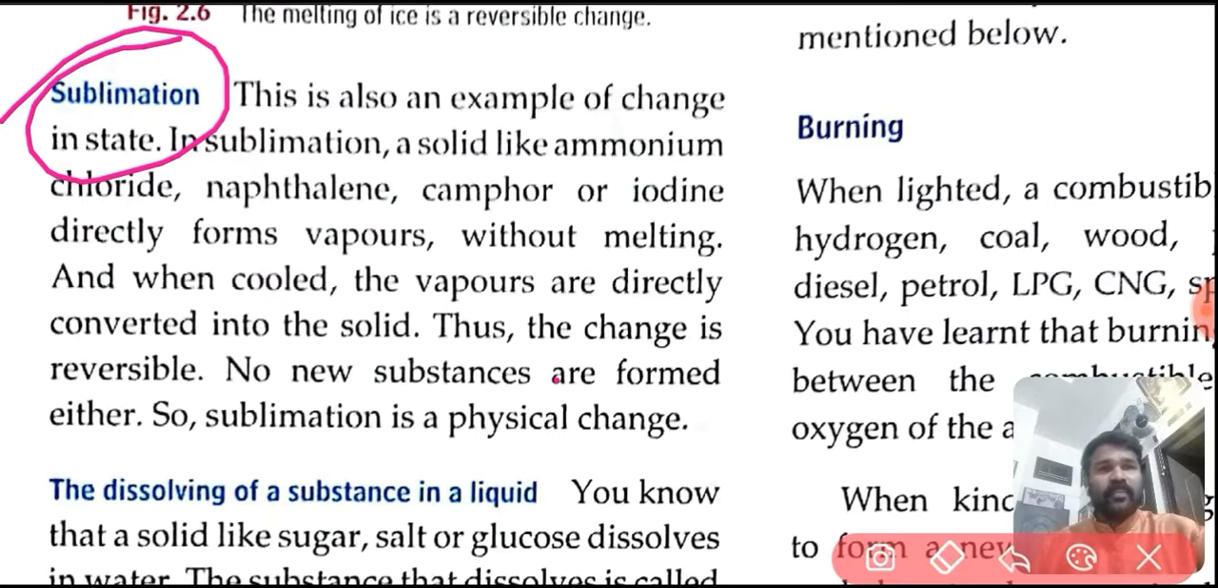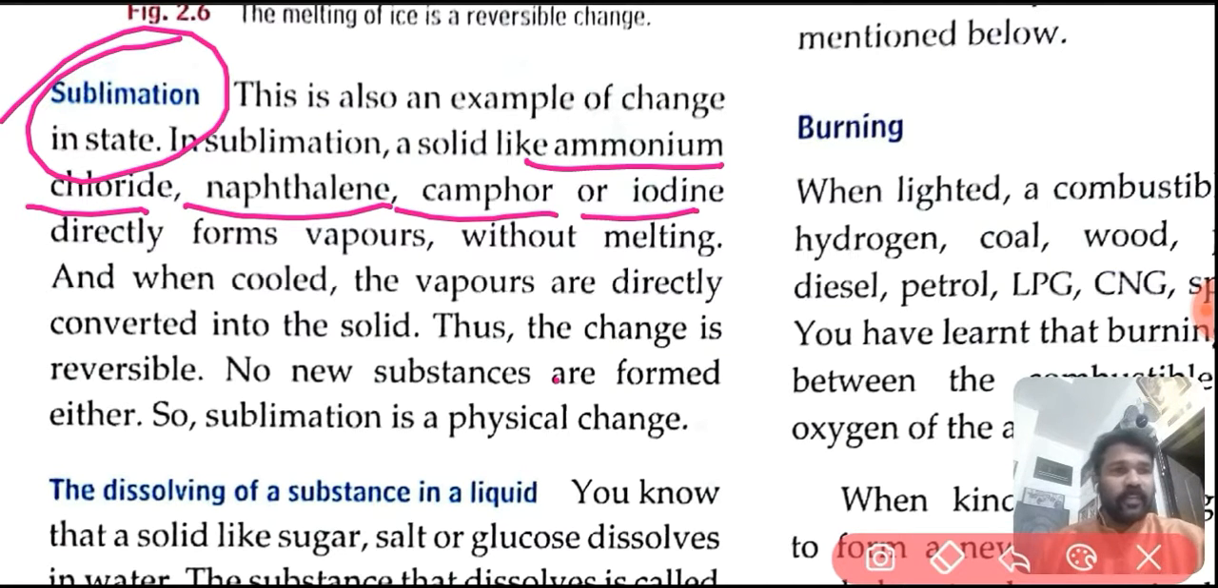In sublimation, a solid like ammonium chloride, naphthalene, camphor or iodine directly forms vapors. A few examples we discussed in the last class also. These substances directly change their state from solid to vapor, and when we cool, the vapors are directly converted into the solid. The change is reversible. Sublimation is reversible. The reverse change of sublimation, that is deposition, we will discuss in higher classes.